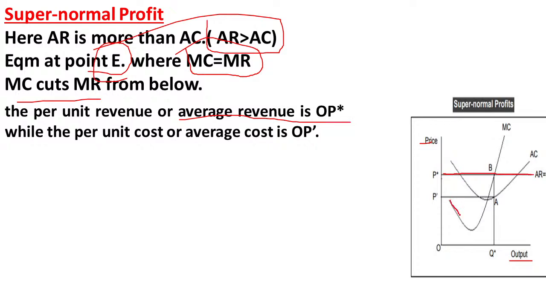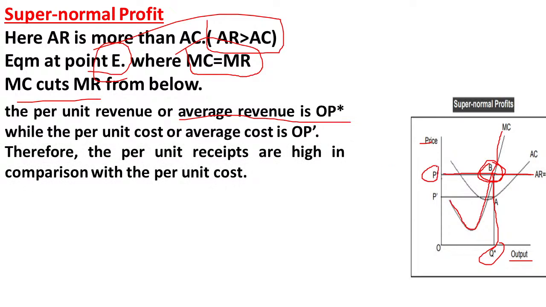and this U-shaped curve is known as the marginal cost curve, and this marginal cost curve is intersecting with the marginal revenue curve at point B. So at this point MR is equal to MC. So this is an equilibrium point here, and the equilibrium quantity is OQ star, and the equilibrium price is OP star. Therefore the per unit receipts are high in comparison with the per unit cost.